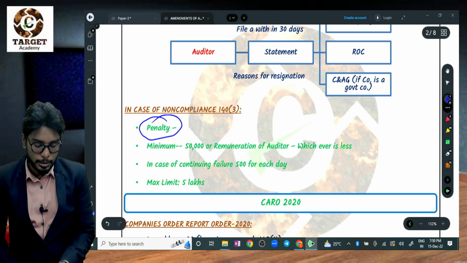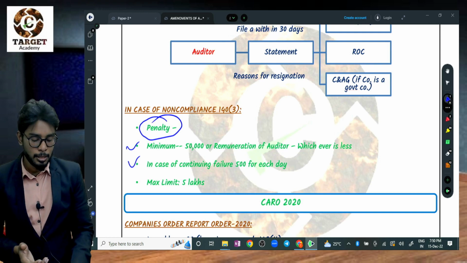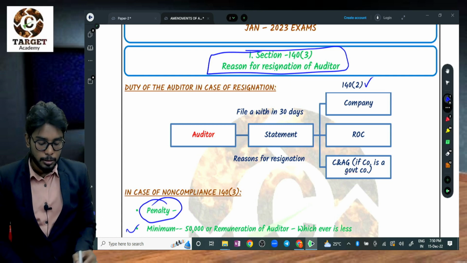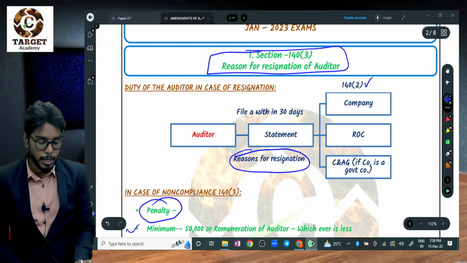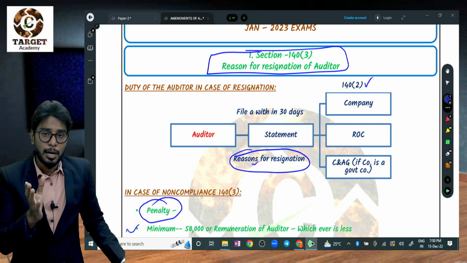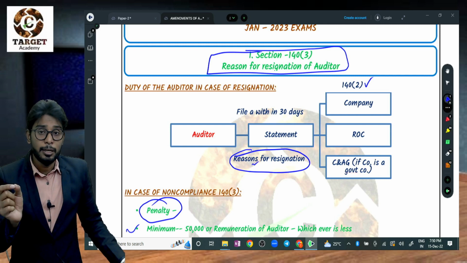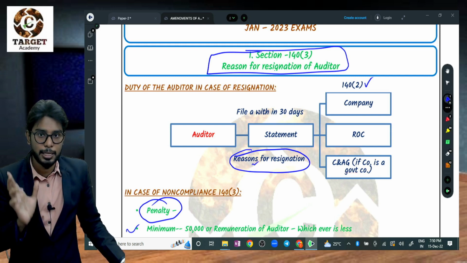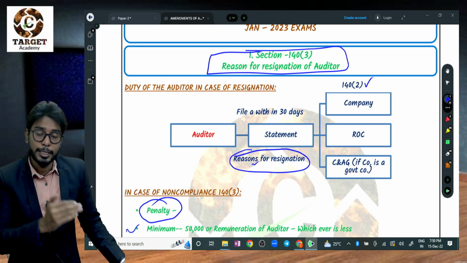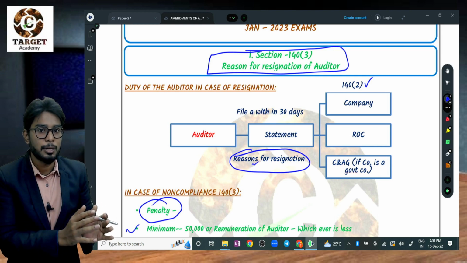So what is the penalty? The green colored content is the amendment in the section. First, 140 subsection 2 has not been amended, because it is a duty of the auditor to file a statement including the reasons for resignation within 30 days to the company. For example, A is the auditor, he is resigning from the company. He needs to file a statement of the reason for the resignation to the company, and also to the ROC within 30 days, and also to the C&AG if the company is a government company.